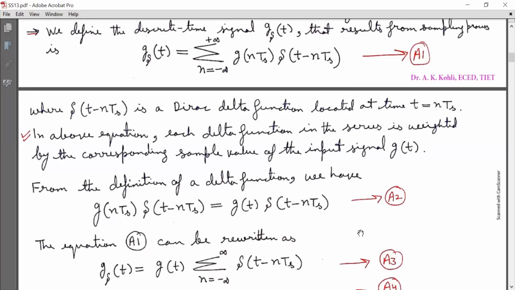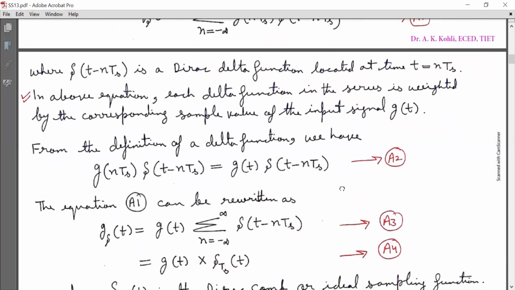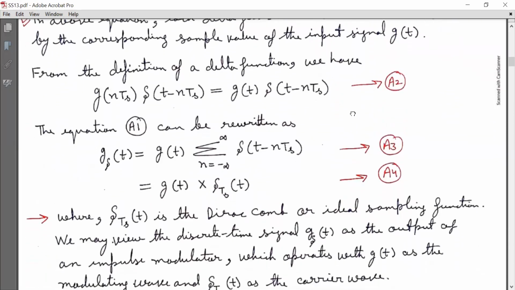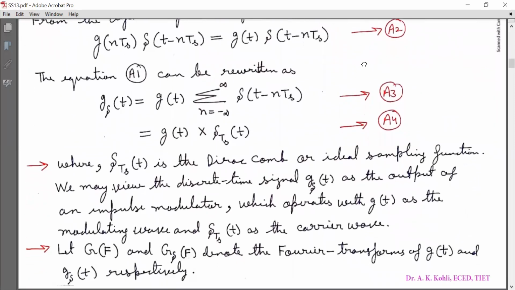That leads to equation A3 as g_delta(t) equal to g(t) into summation n running from minus infinity to infinity delta(t minus nTs). Or I can write that g_delta(t) is equal to g(t) into delta_Ts(t). Mark it as equation A4, where delta_Ts(t) is the Dirac comb or ideal sampling function.